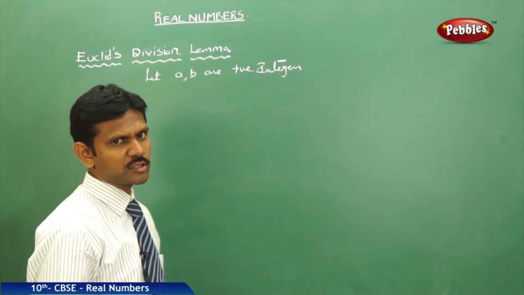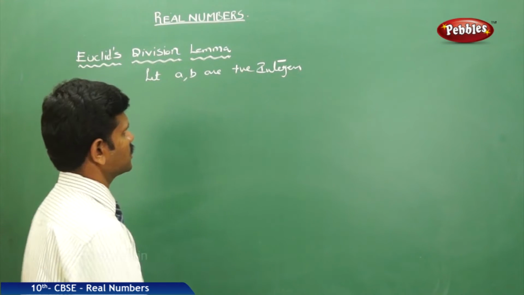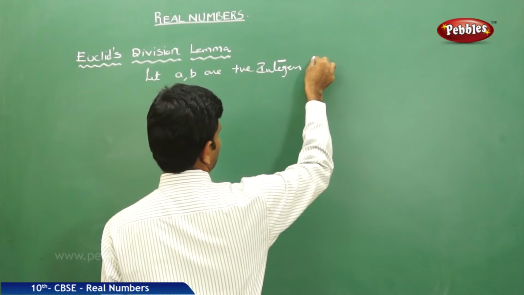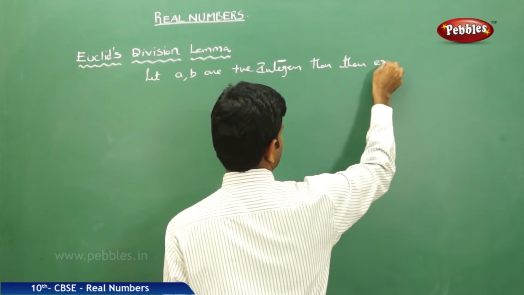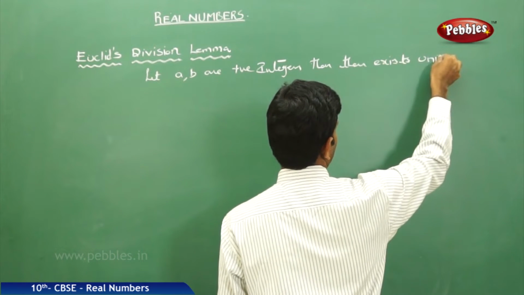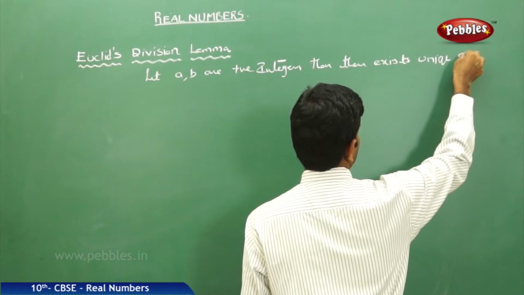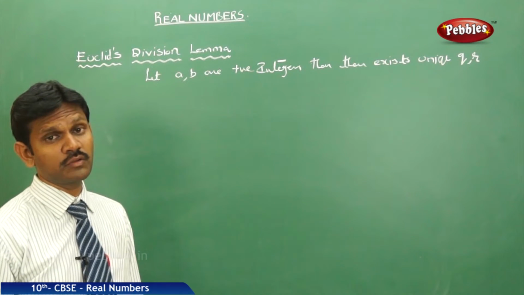Let a, b be two positive integers, then there exist unique q, r. Unique means one and only one.